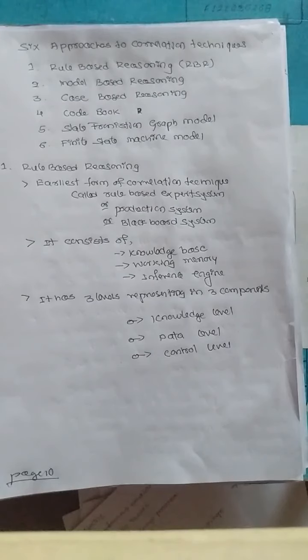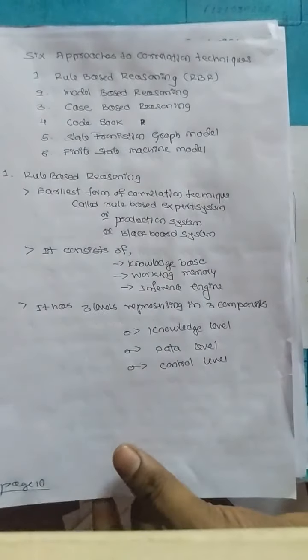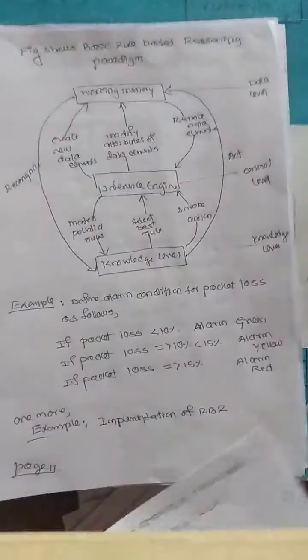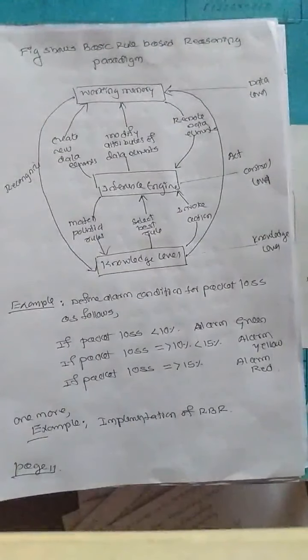Looking at the figure, the basic rule-based reasoning paradigm consists of three important components: working memory, inference engine, and knowledge level. Here the knowledge base contains expert knowledge to define a problem in the network and the action that needs to be taken when a particular condition occurs.